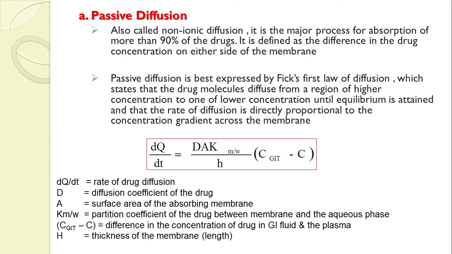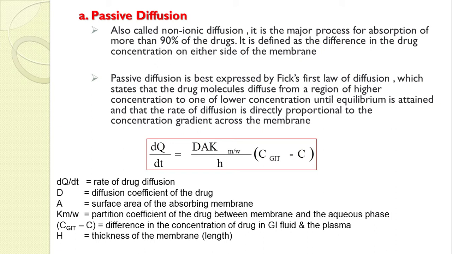Okay. As you have answered, this condition is not maintained, that is right. The equilibrium condition will never be maintained, and your drug concentration in your GIT and in plasma will never equilibrate.